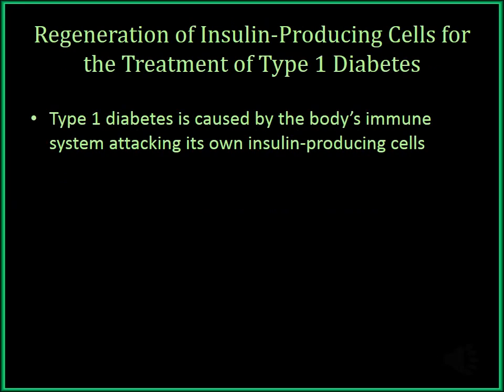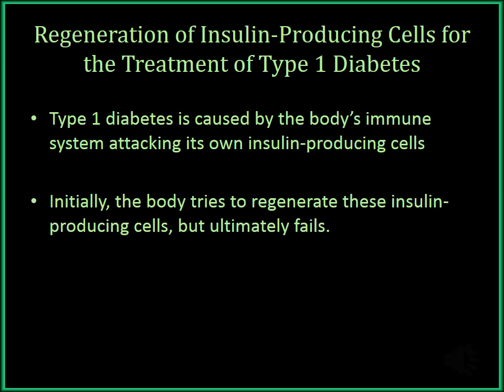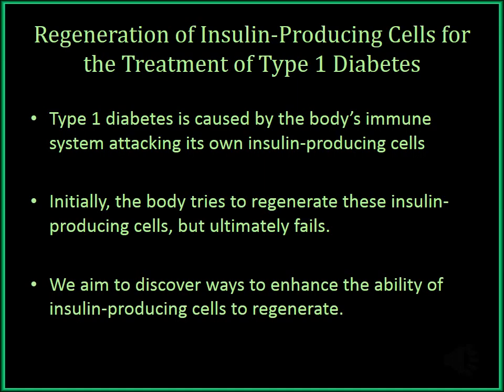Type 1 diabetes is caused by the body's immune system attacking its own insulin-producing cells. Initially, the body tries to regenerate these insulin-producing cells, but ultimately fails. We aim to discover ways to enhance the ability of insulin-producing cells to regenerate.